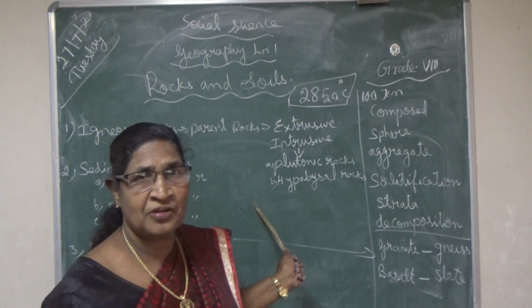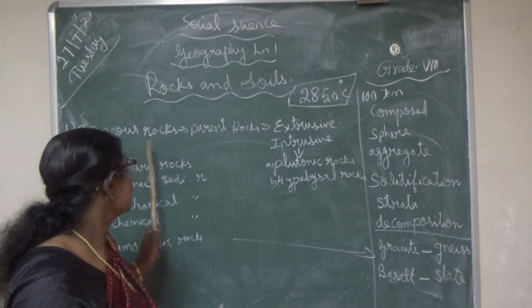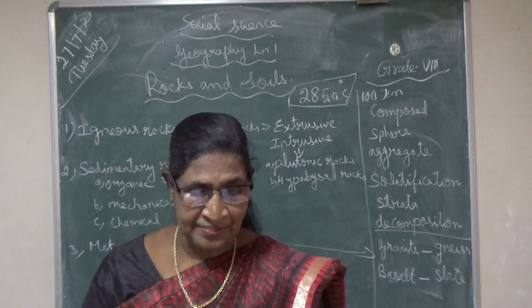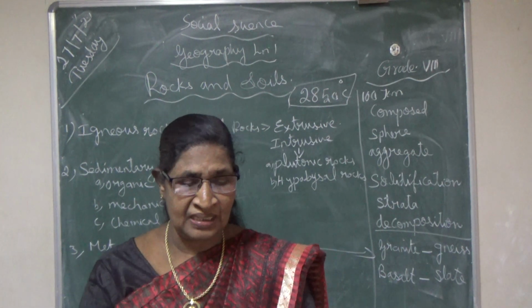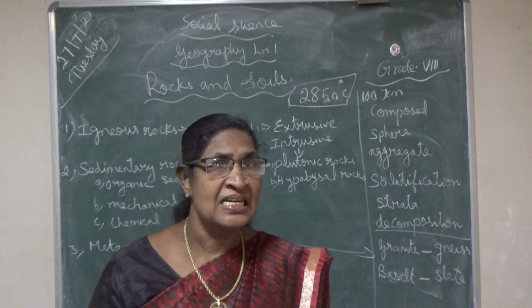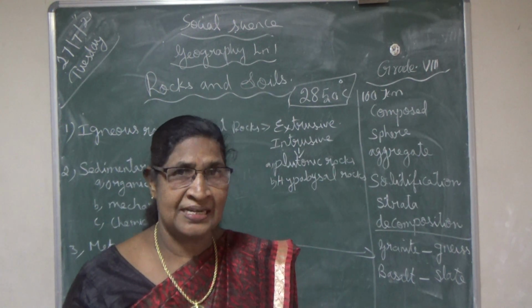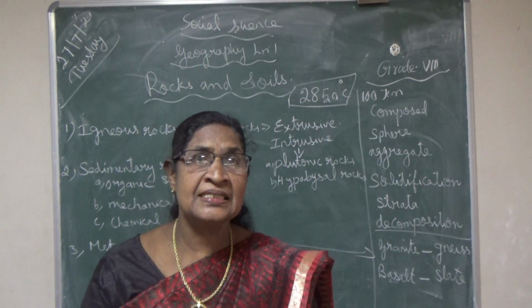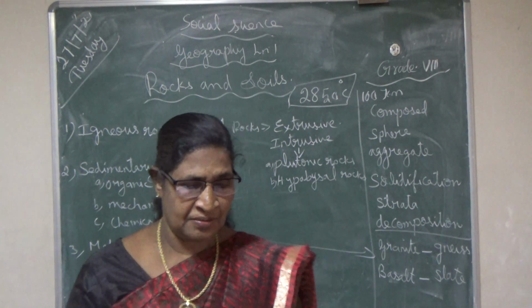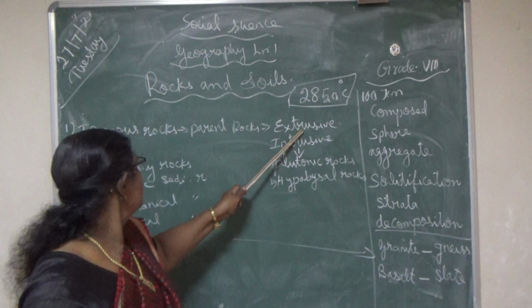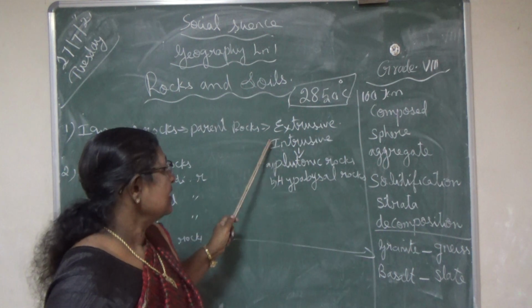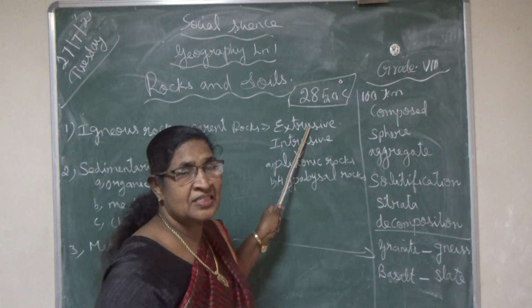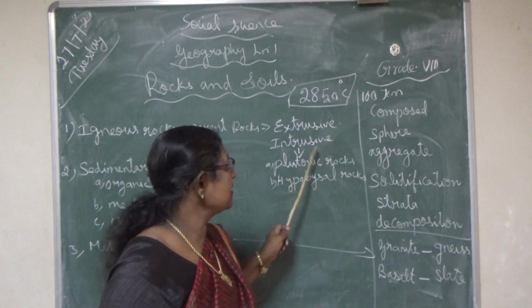All other types of rocks are formed from the igneous rocks, so it is called parent rocks or primary rocks. These rocks are very useful for construction purposes. They are very hard. These igneous rocks are of two types: extrusive igneous rocks and intrusive igneous rocks.